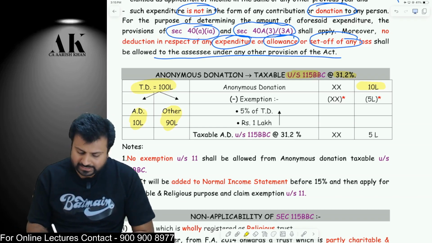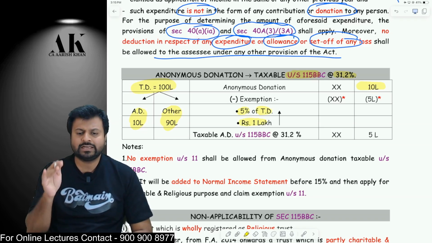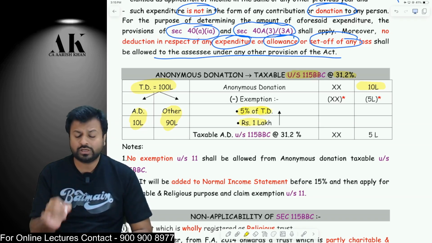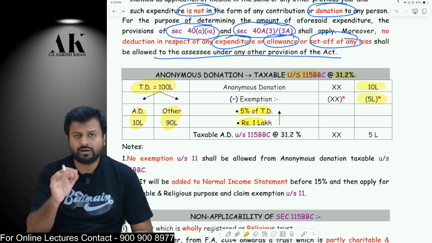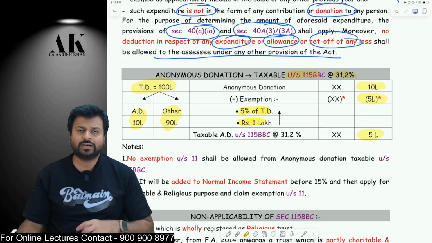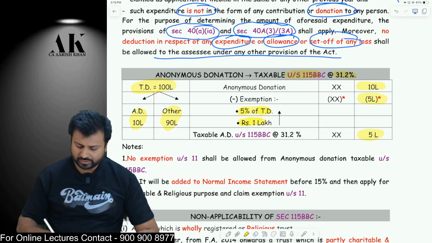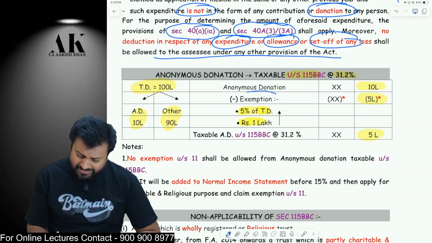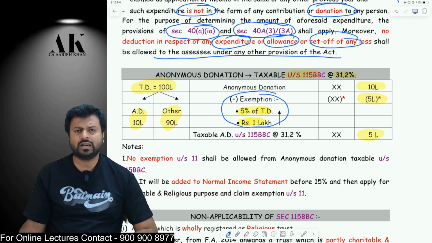Okay. So what is that exemption? That is whatever is the total donation, take 5% of that, compare with 1 lakh, whichever is higher, that will be allowed as donation. 5% of total donation or 1 lakh rupees, whichever is higher, will be allowed as donation, and the differential amount will be taxable at 30%. Okay. Now the very important catch over here is, very important catch. This is the only exemption which is allowed. No other exemption are allowed for anonymous donation.